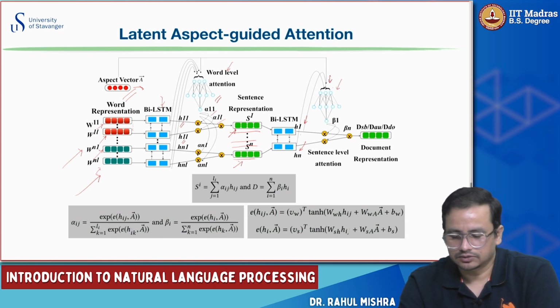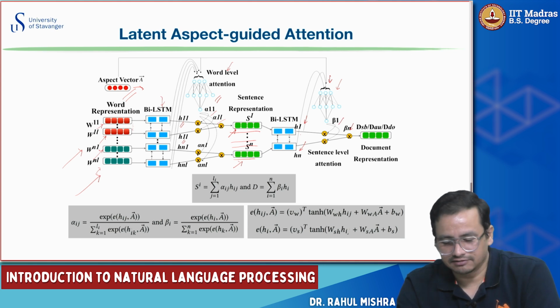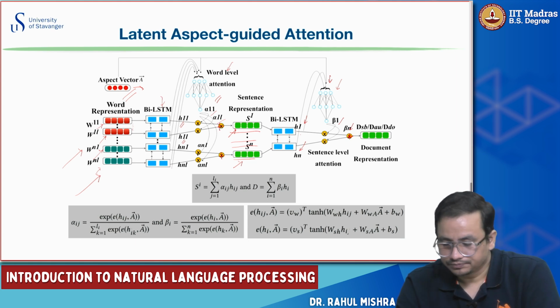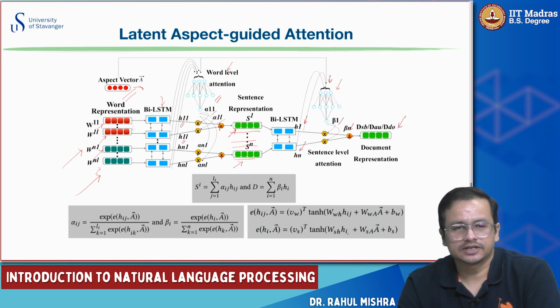It computes the betas, the attention scores at the sentence level. Then you multiply these hidden states with betas and sum them up, and you get the document representation at the end, right?